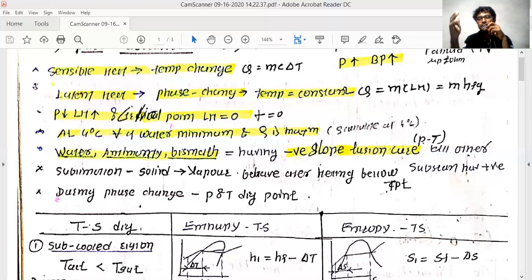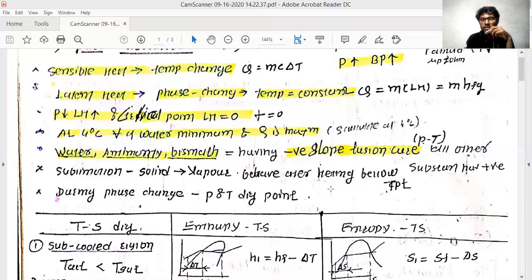Similarly, this graph also shows that, but it has an equilibrium line. This line only separates the phases; after crossing that line, the substance has a different phase.